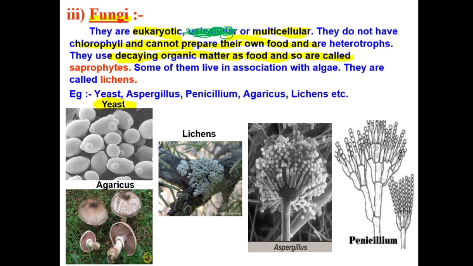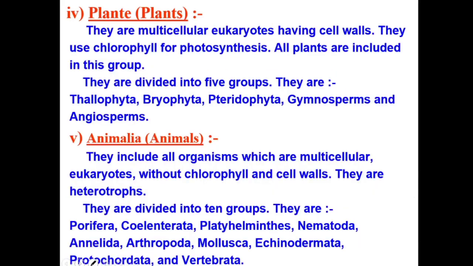That's why yeast is very important. You have studied about yeast in class 7, where you studied anaerobic respiration. Yeast is the only unicellular fungi. You have to keep that in mind. Except yeast, we have Aspergillus, Penicillium. You have heard of it. The first antibiotic was discovered from Penicillium. Also Agaricus and lichens. All of them come under kingdom fungi.